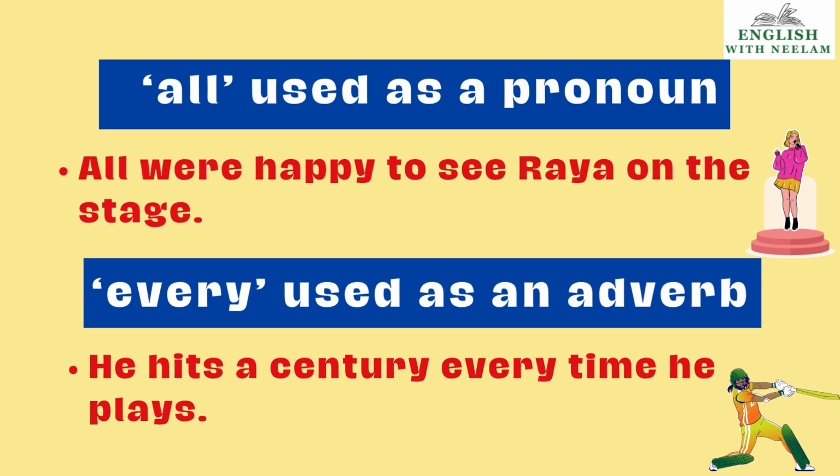What is an adverb, children? An adverb is a word that qualifies a verb, adjective or another adverb. There are so many types of adverbs, children. I'm not going into adverbs in detail now. Children, I will make a video on parts of speech also. Please see that video. Now the example for every as an adverb is: he hits a century every time he plays. Every time. Adverb of time here, children.